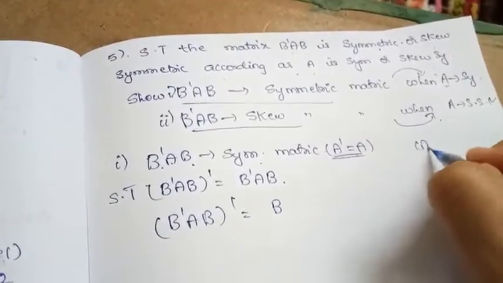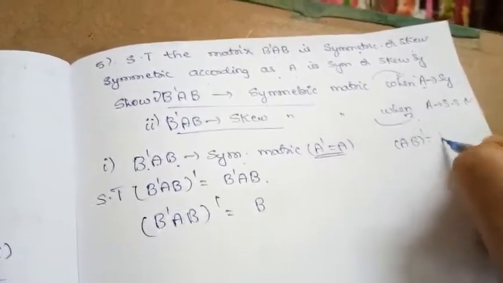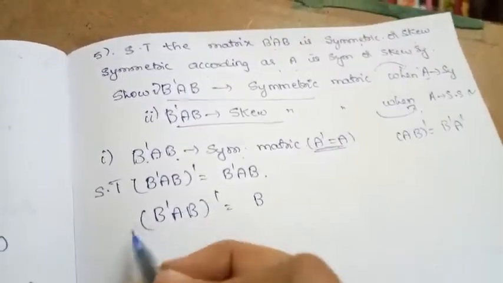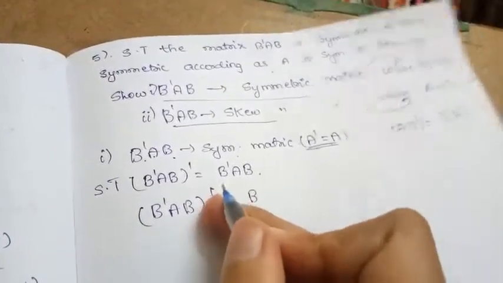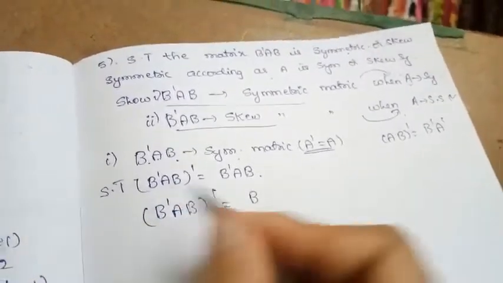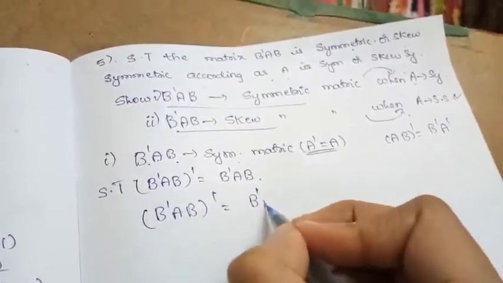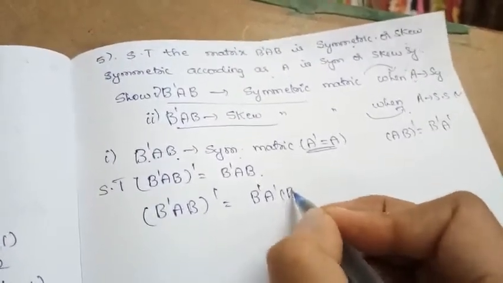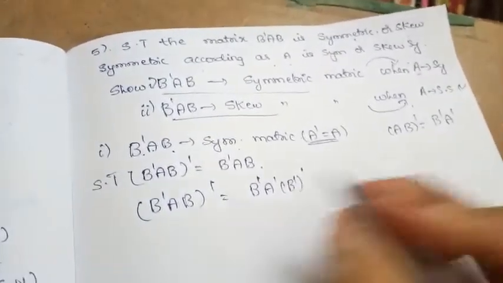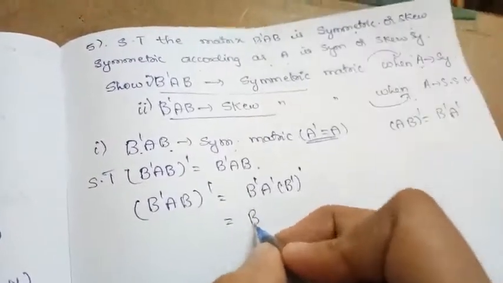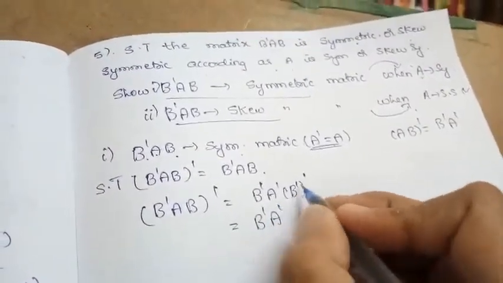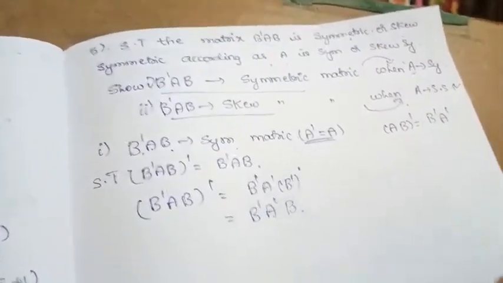Suppose it was AB whole transpose, it becomes B transpose A transpose. So here there are three elements, so the transpose is distributed to each element from the backward, that is B transpose A transpose B transpose whole transpose. So this becomes B transpose A transpose B, since B transpose whole transpose is equal to B itself.